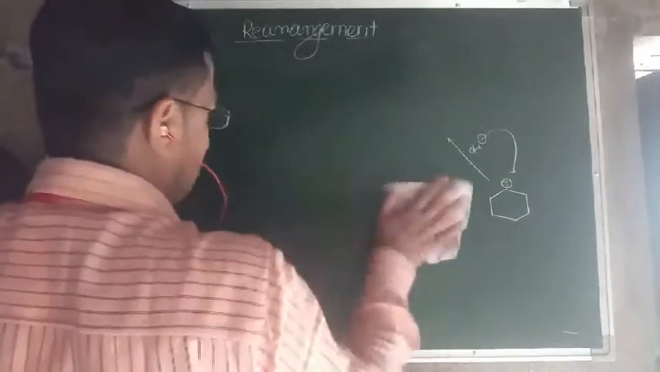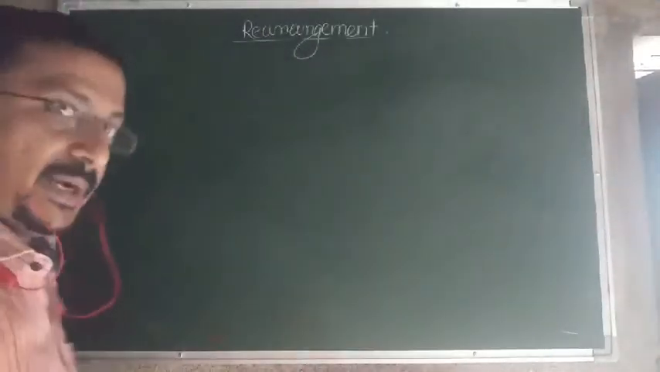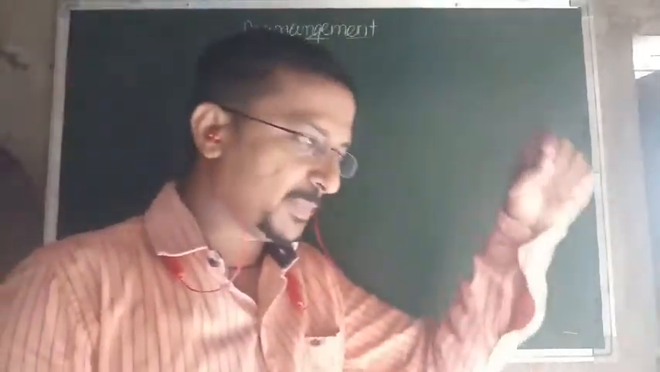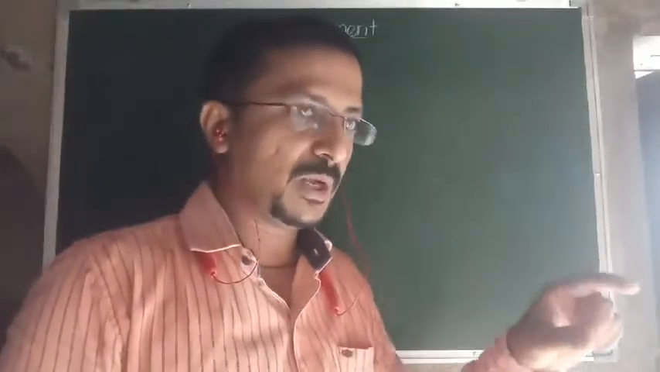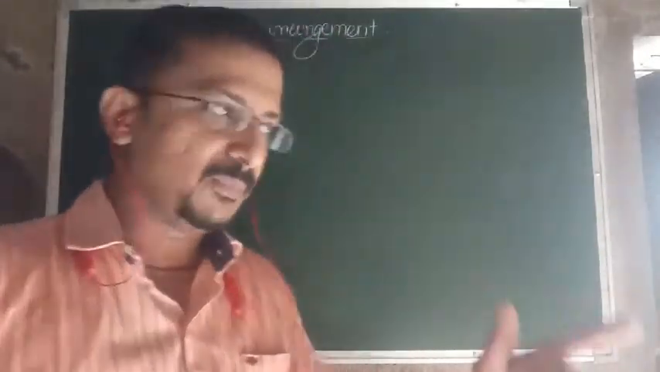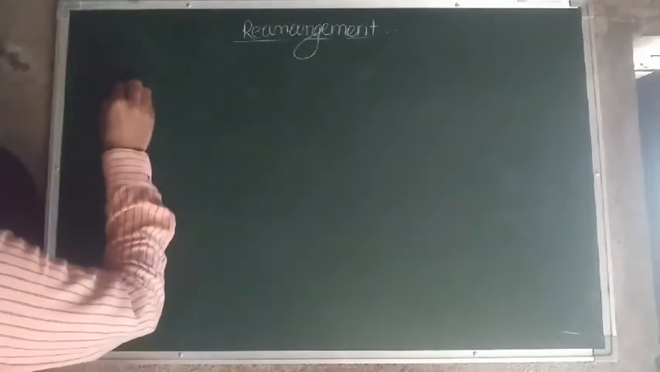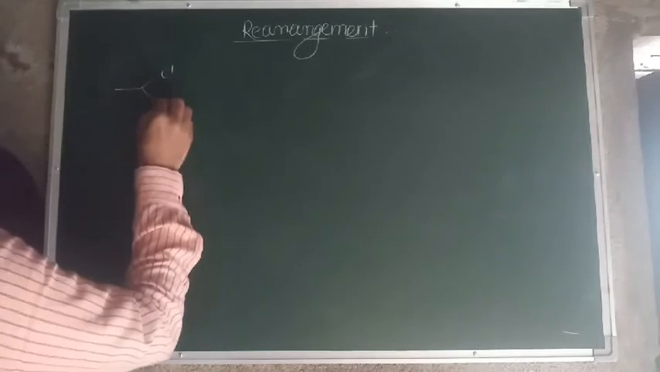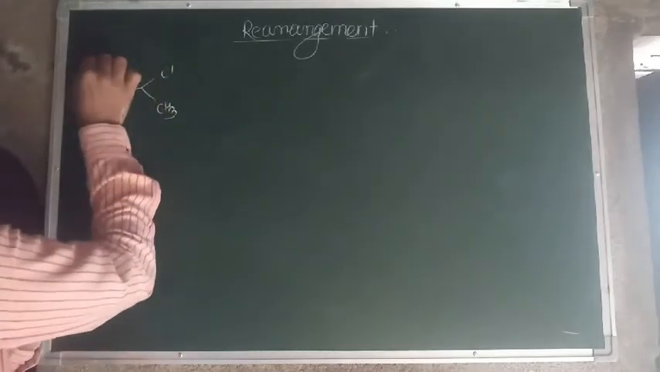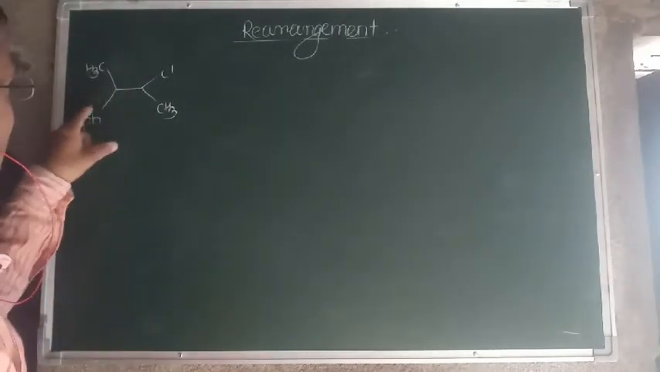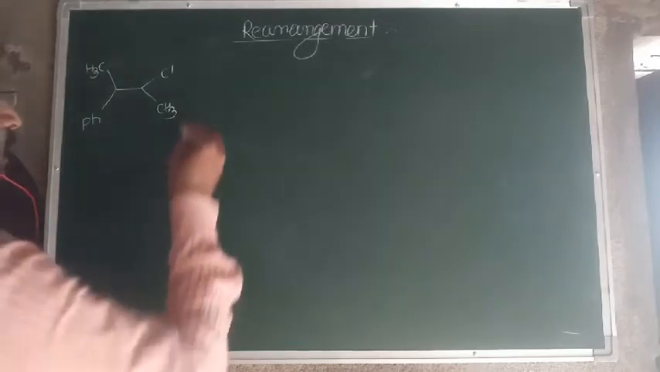Now a question arises. I already told you that a carbocation undergoes rearrangement by means of 1-2 hydride shift, 1-2 methyl shift, or 1-2 phenyl shift. If all three possibilities are present in one molecule, then which case do we give preference to: hydride, methyl, or phenyl? That can be explained by taking the example of 2-chloro-2-phenyl butane. If you carry out hydrolysis,